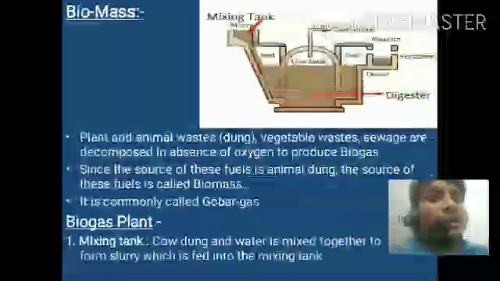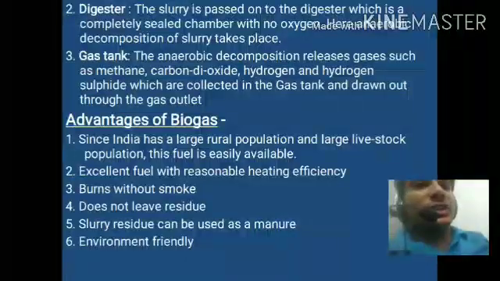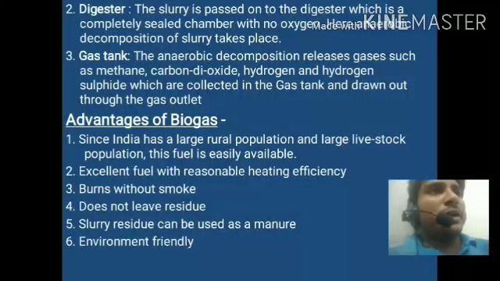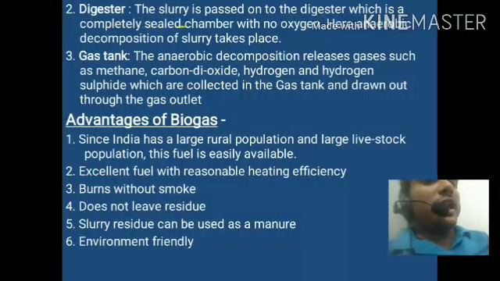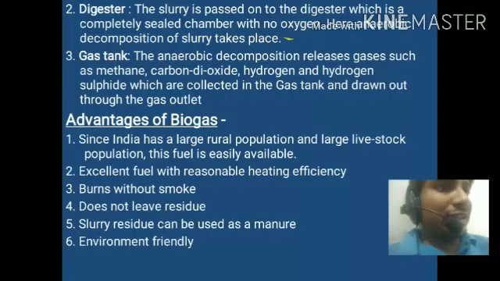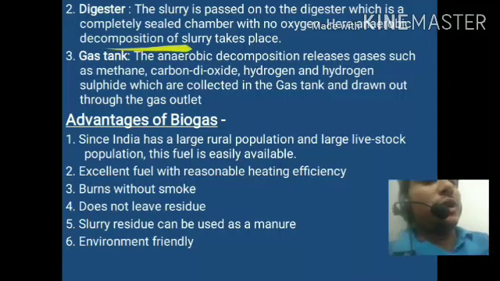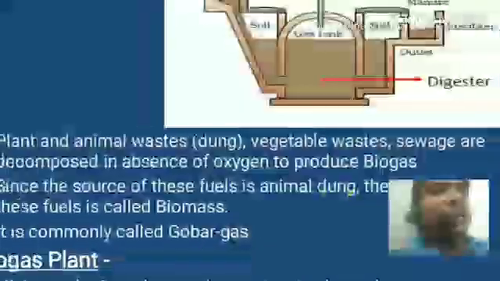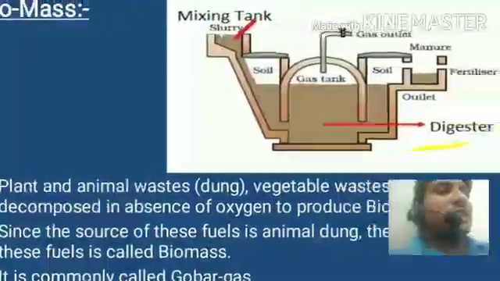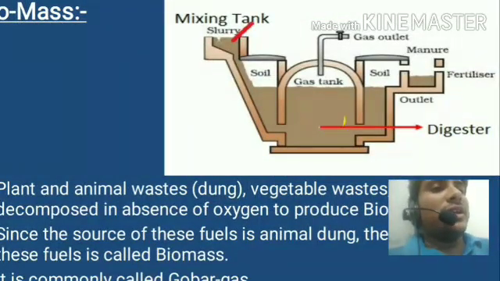The next part of the biogas plant is the digester. The slurry is passed on to the digester, which is a completely sealed chamber with no oxygen. Here, anaerobic decomposition of the slurry takes place.